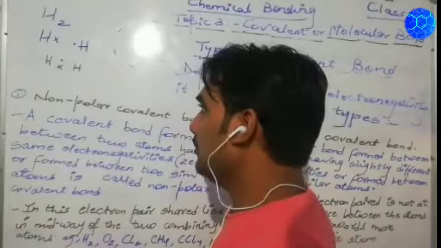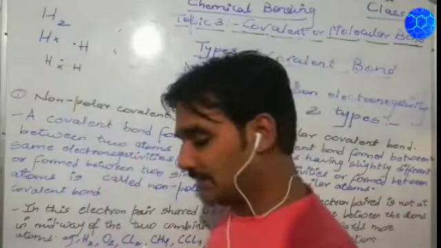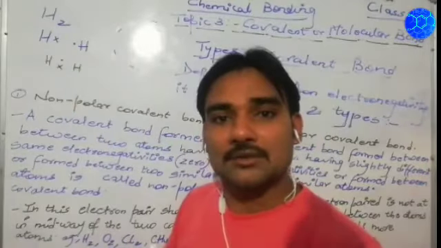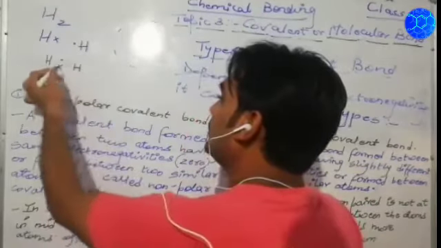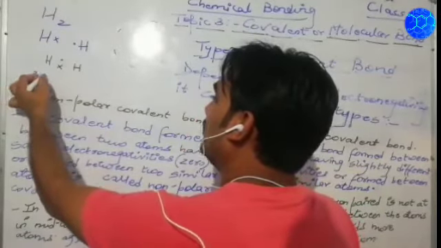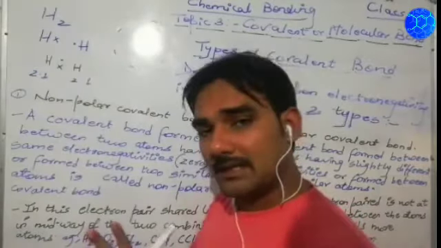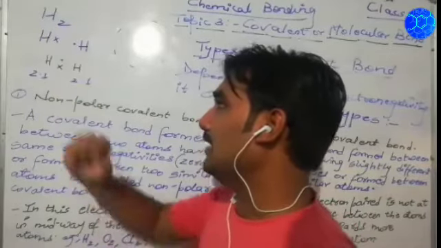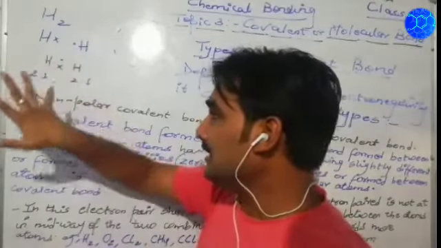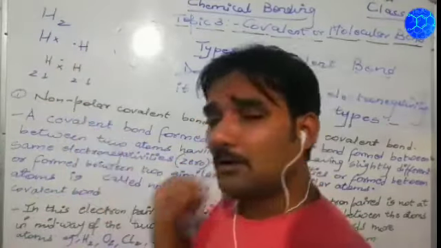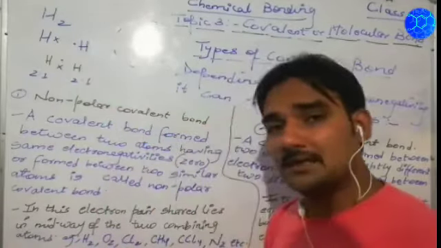In this, the two combining atoms, hydrogen and hydrogen, are the same, so their electronegativity will also be the same. The electronegativity of hydrogen is 2.1, so the same electronegativity goes with both. In this condition, when the mutual sharing of electrons takes place, the type of covalent bond formed is referred to as a non-polar covalent bond.